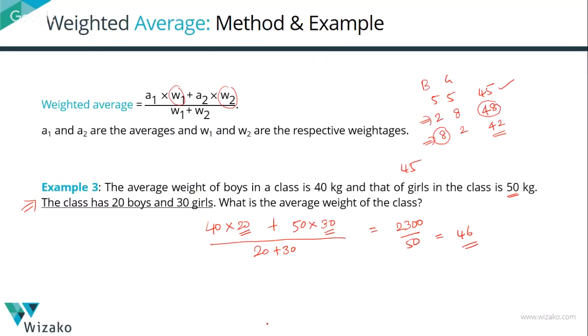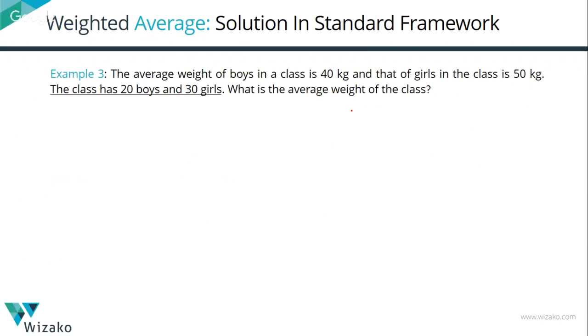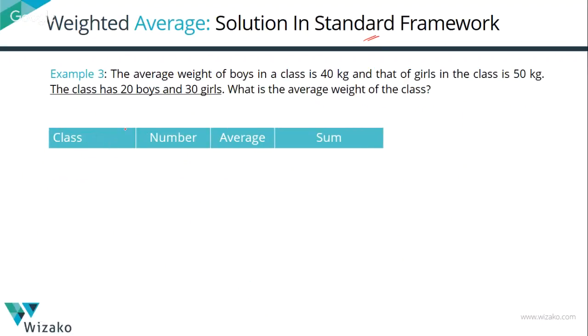Right? Just move a little forward. We used a formula to compute it. We can plug it into the standard framework, which is the first example that we did. We'll quickly wrap it once more with this to highlight the fact that you don't need a formula for weighted average. Our standard framework will do just as well. It will help you get the answer, whether it is weighted average or simple average, it really does not matter. Right? Let's plug this entire data into our standard framework. The standard framework has number, has average, and it has got sum. Let's check out how it works in this case.